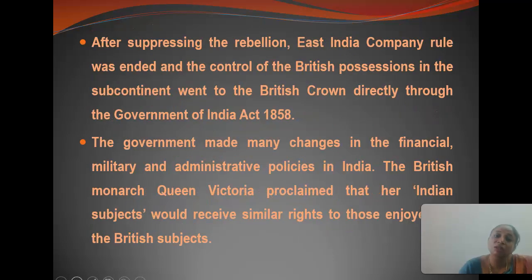After suppressing this rebellion, the East India Company rule was ended, and the control of the British position in the subcontinent went to the British Crown directly through the Government of India Act 1858. The government made many changes in the financial and military policies. In India, the British monarch, Queen Victoria, proclaimed that her Indian subjects would enjoy the same rights as British subjects.